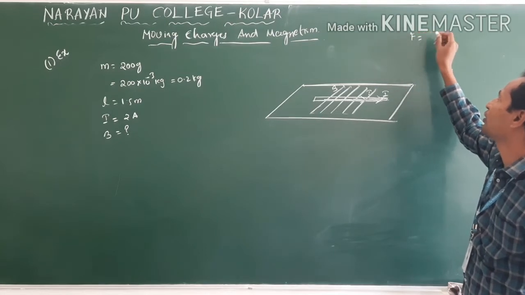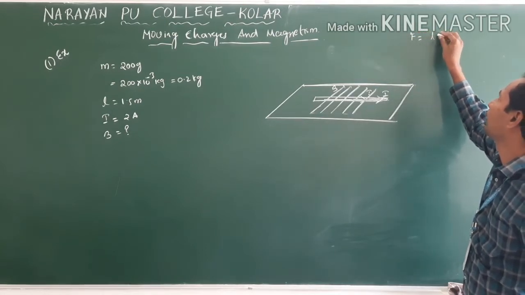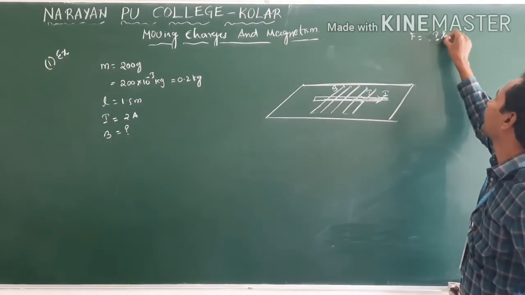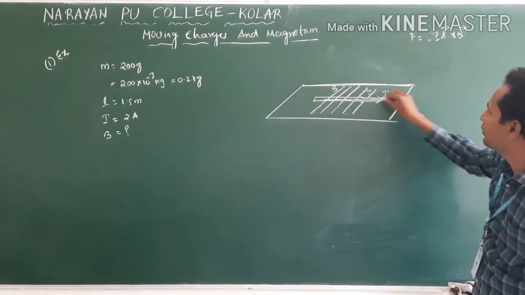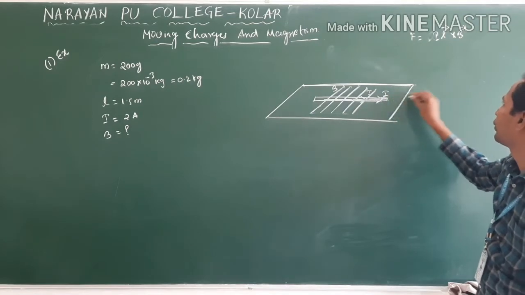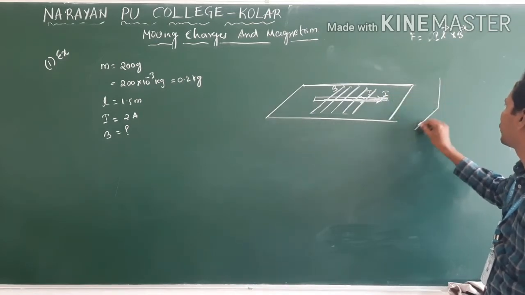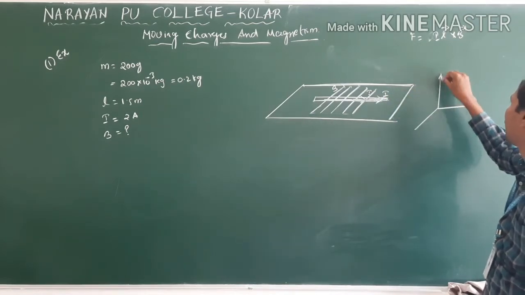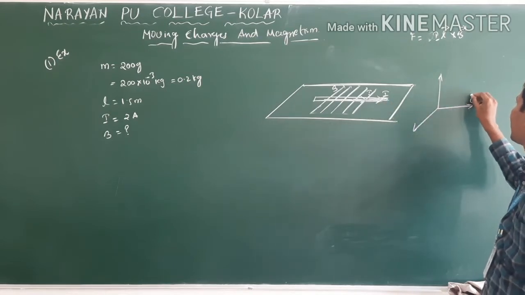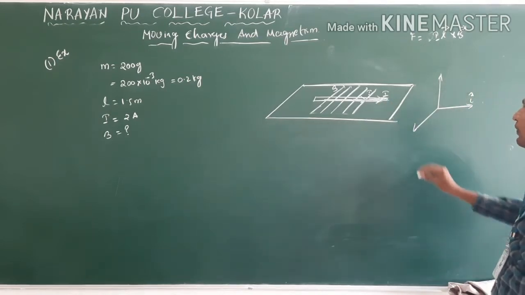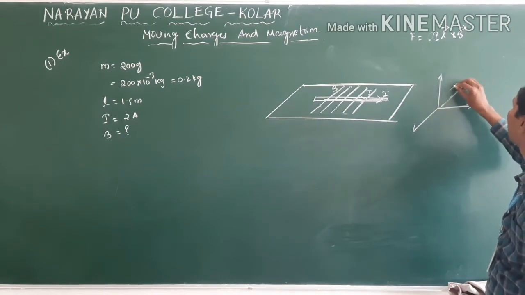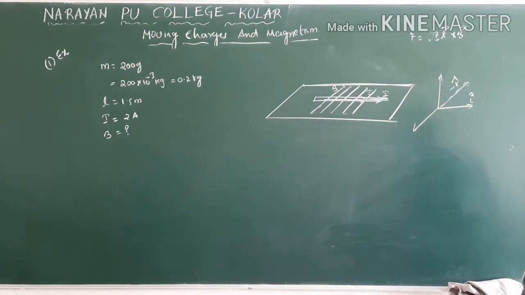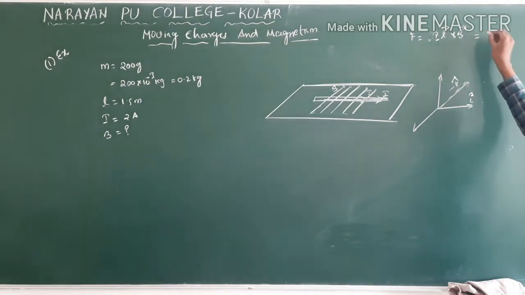What is F? F is equal to I L cross B. I am taking coordinates. I is acting along the x axis, I cap. B is acting in this direction, so this is negative k. Now what is the cross product?